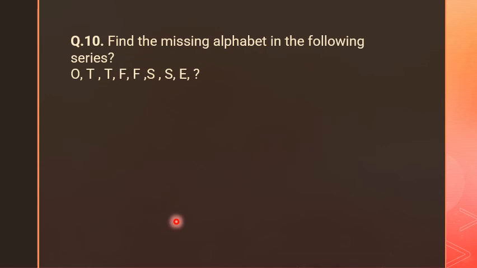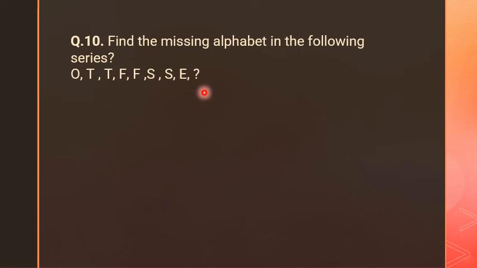We have question number 10. This question is very interesting. You have to give me the answer in the comment box also. Find the missing alphabet in the following series. We have one series. Just read it: O, T, T, F, F, S, S, E, and now the last one is a question mark. It means we have to find this question mark alphabet.